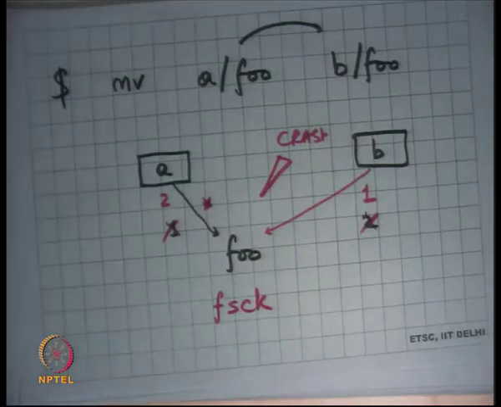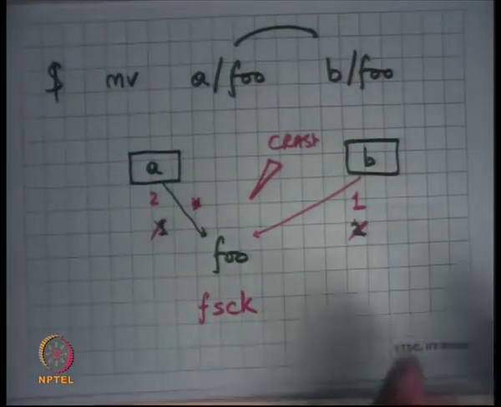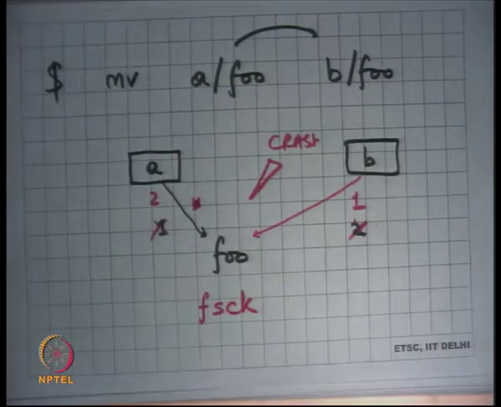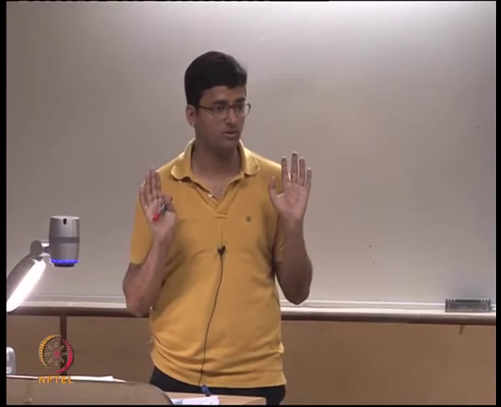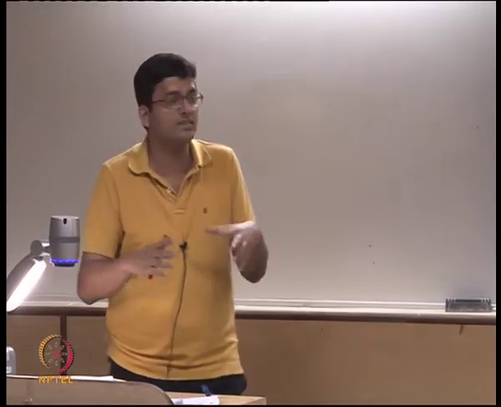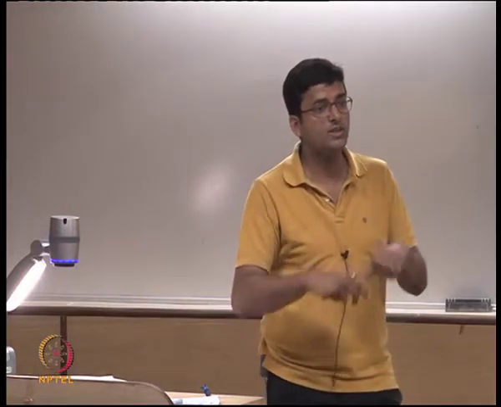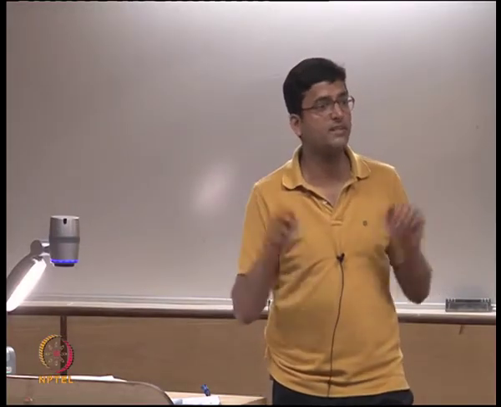All you are going to do is try to bring it to a consistent state in some way. It might be possible that this was a consistent state, that there are two pointers to that. Your file system may allow this kind of thing, and this may look like a consistent state. In which case, the file system may not throw any warning at all, and it's for the user to deal with things on their own. But assuming that the file system does not allow this kind of thing, and this is actually an inconsistency in the file system semantics, then it can throw a warning to the user. All right, okay.